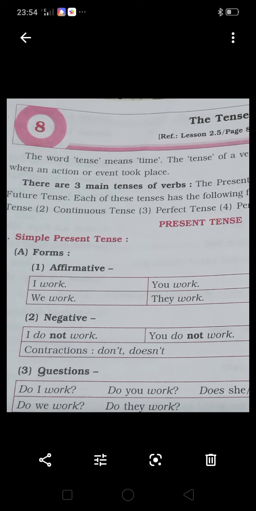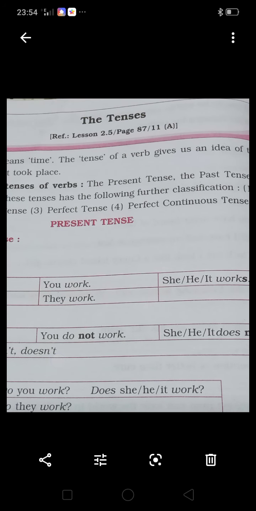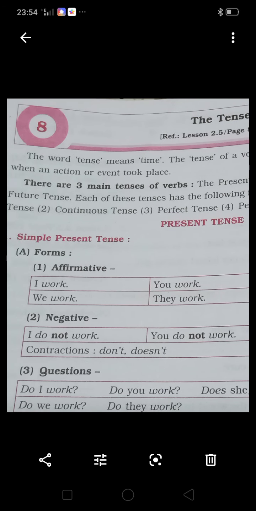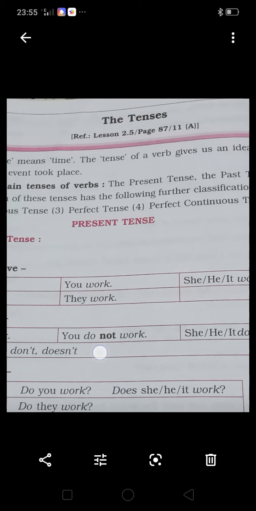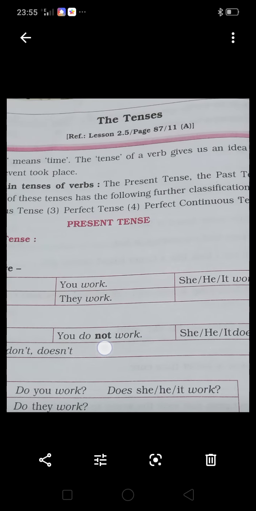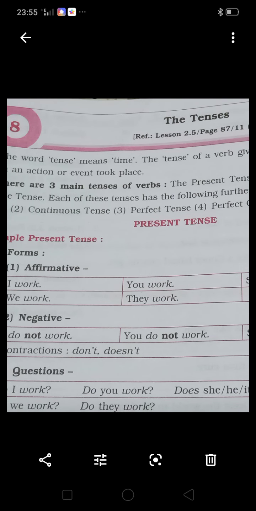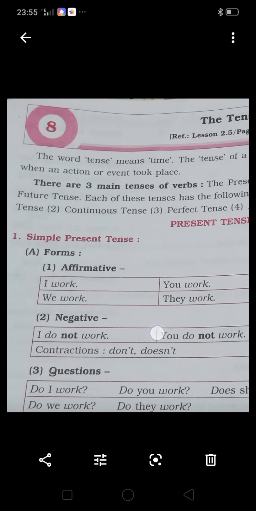Now today we are going to learn the present tense. The classification of the present tense also has simple tense, continuous tense, perfect tense, and perfect continuous tense. Each tense is like this, with four types of classification. Today we are going to learn first the simple present tense.